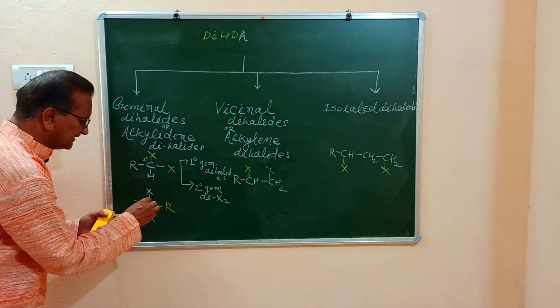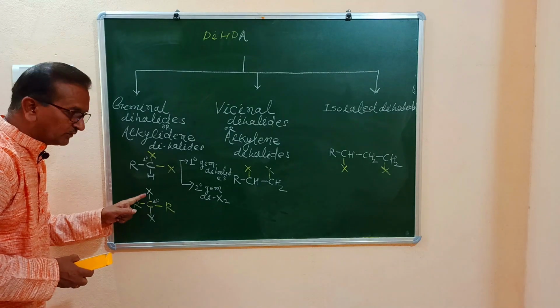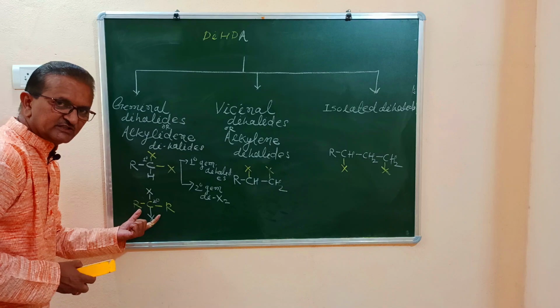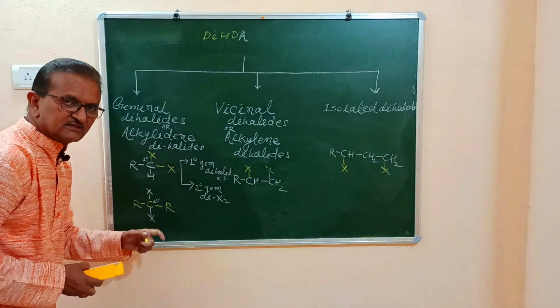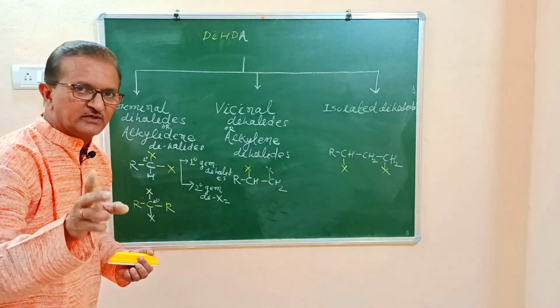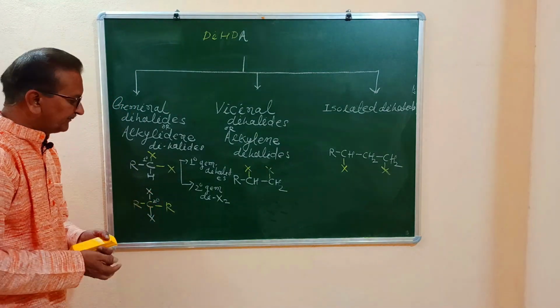Therefore this carbon atom is 2-degree carbon atom, and to this 2-degree carbon atom, two halogen atoms are bonded. Therefore this is representation for secondary geminal halides. In secondary geminal halides, two halogen atoms are bonded to a secondary carbon atom or 2-degree carbon atom.